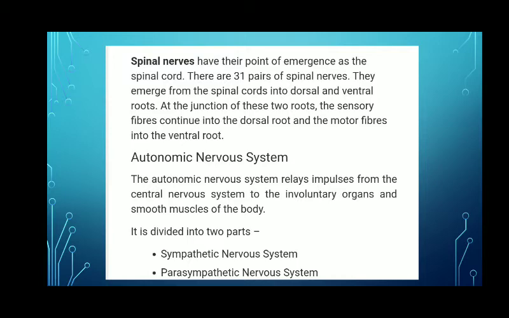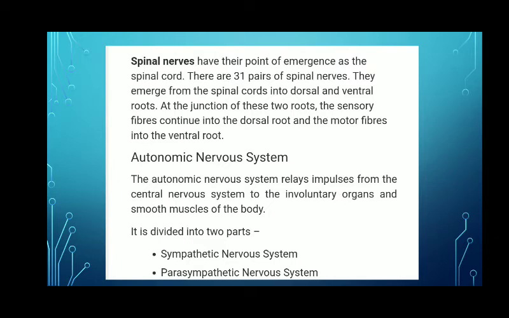The autonomic nervous system is a special network of nerves connected to the internal organs of our body. It controls and regulates the functions of internal organs involuntarily, like heartbeat, digestion, sweating, and breathing. Thus, it helps in maintaining homeostasis of our body. What is homeostasis? It is maintaining the balance of our body.